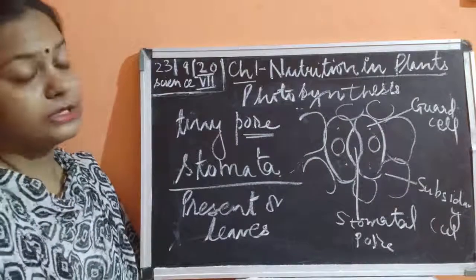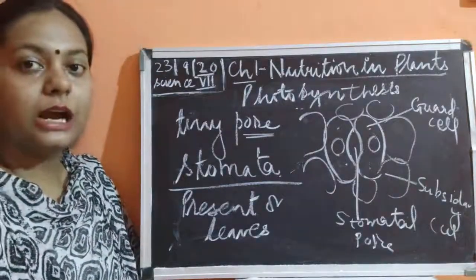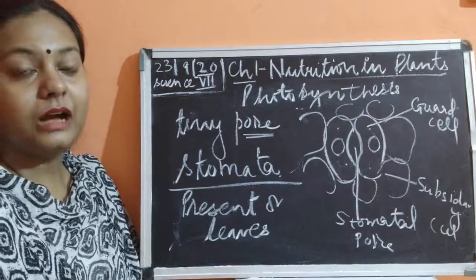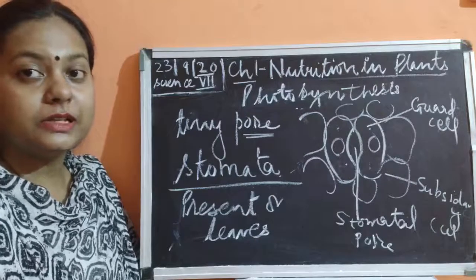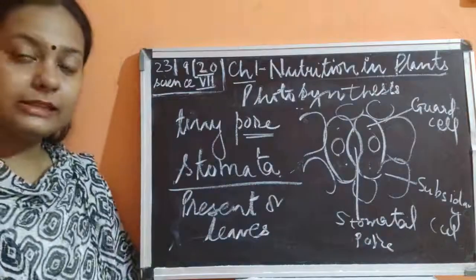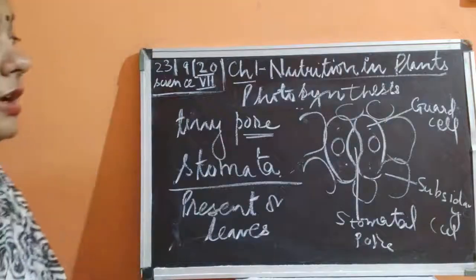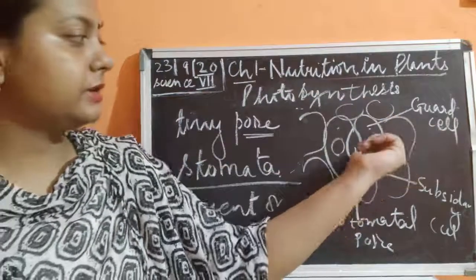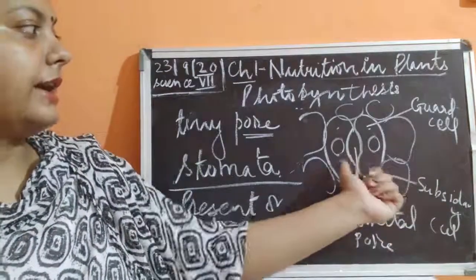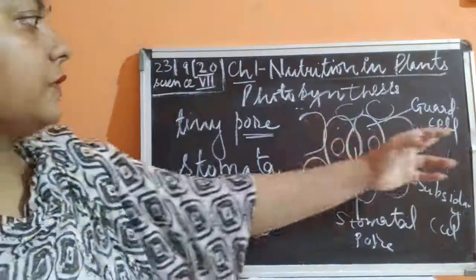Guard cell, the name suggests the function. What is the function of the guard? Guard is going to safeguard the house. The person is not letting anybody inside without any permission. So where is this guard sitting? The guard always sits near the door and near the gate. So here also the guard cells are sitting just at the opening of this stomata. Okay, the stomatal opening is guarded by the guard cell, because opening and closing of the stomata is taking place because of the function of this guard cell.